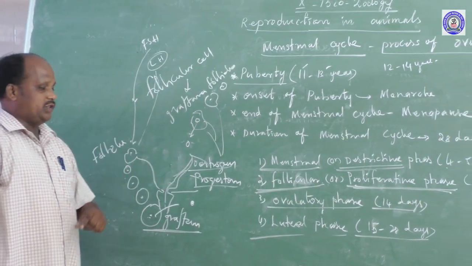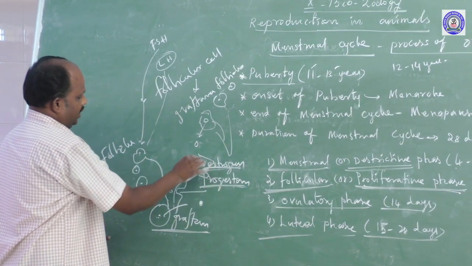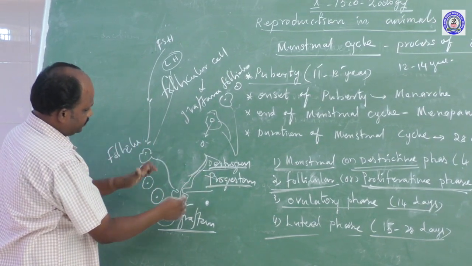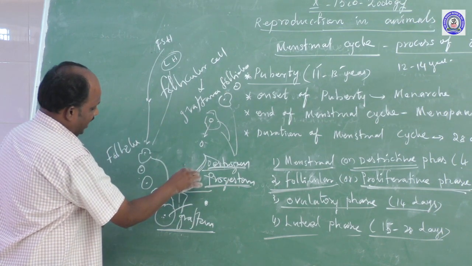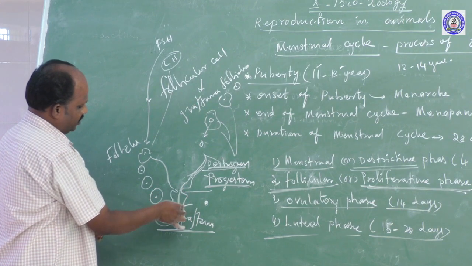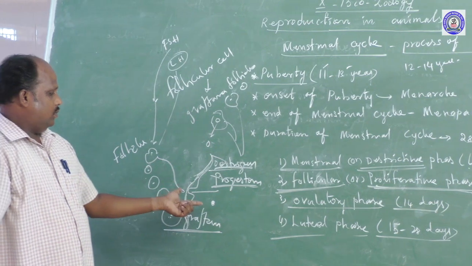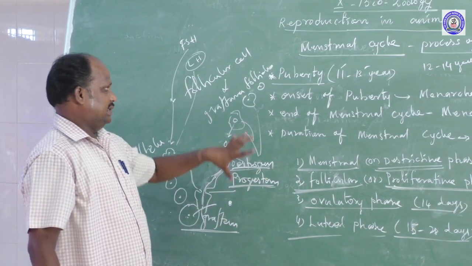Next, luteal phase. Under the influence of estrogen and progesterone hormones, the uterine wall attachment is released, leaving a gap with blood. The blood is released from the uterus through the cervical part to the vagina, and finally out of the body. That is called the luteal phase. It will take 15 to 20 days. This is the process.